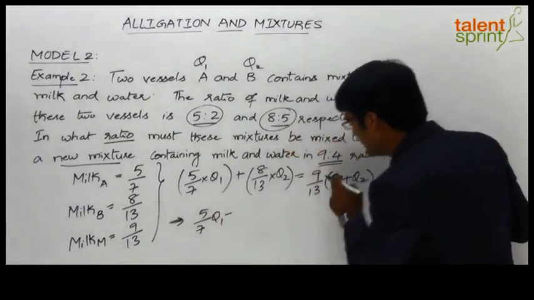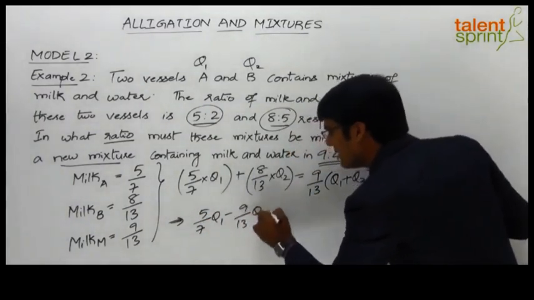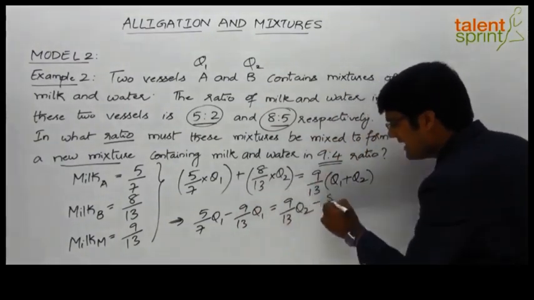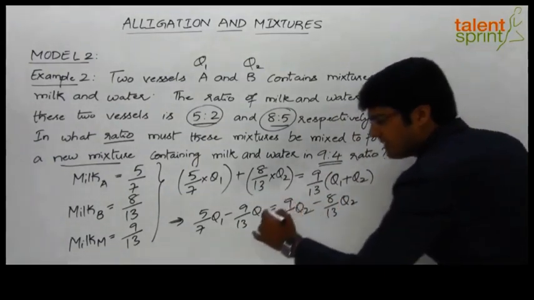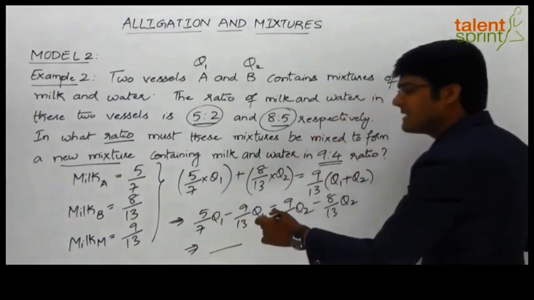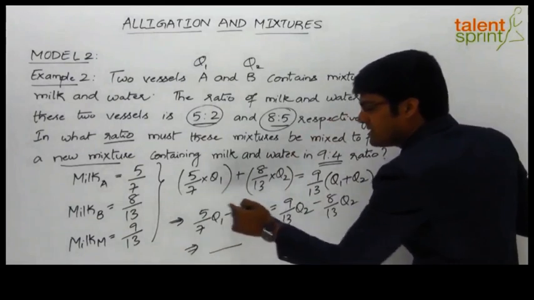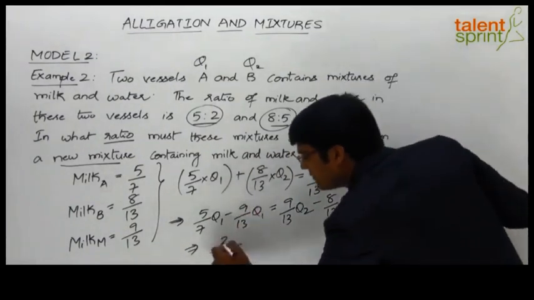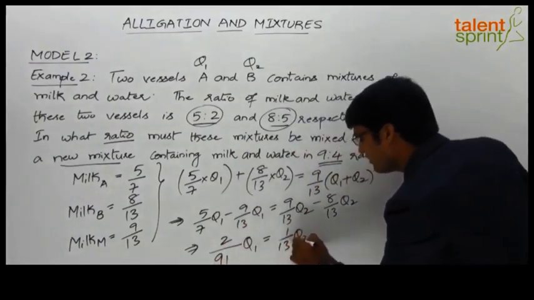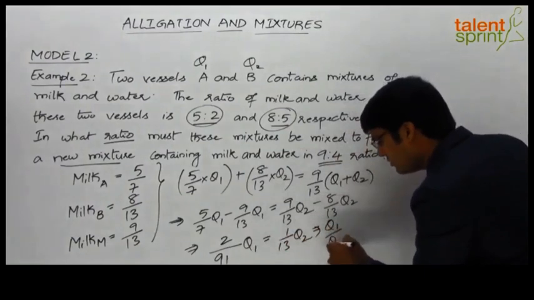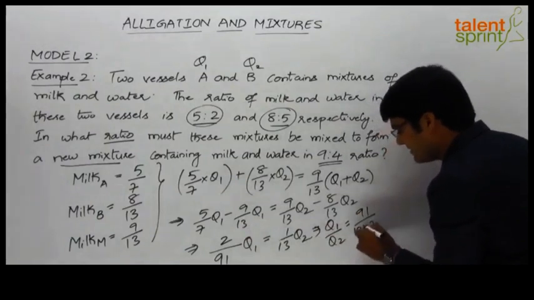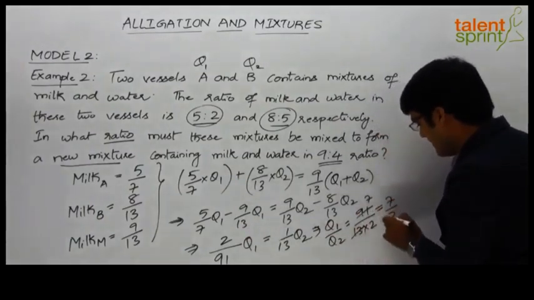5/7 Q1 minus 9/13 Q1, which will be equal to 9/13 Q2 minus 8/13 Q2. Now by simplifying this, 5/7 minus 9/13, again the same simplification: 91 is the LCM, so this goes 13 times, 65 minus 7 times 9 is 63. We get 2/91 into Q1 equals 1/13 into Q2. So finally Q1/Q2 can be taken as 91/13 into 2. 13 goes 7 times, so here the ratio is 7/2.